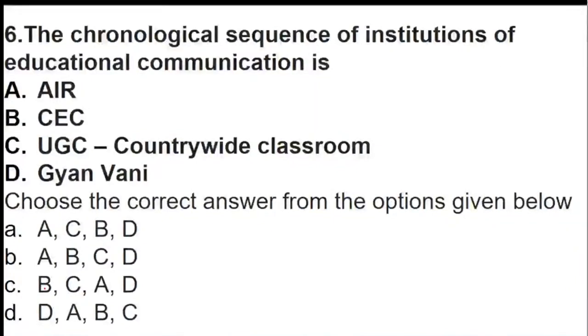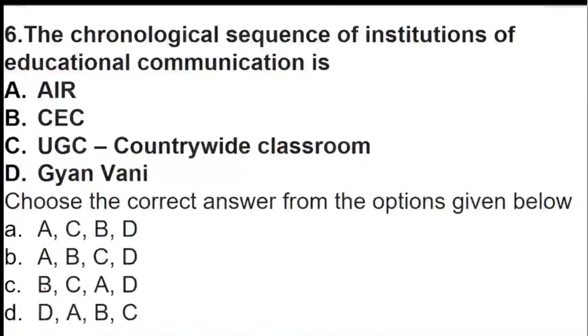Now we have a chronological order of institutions of educational communication. So that is AIR, CEC, UGC, Ganvani. I have purposely not written the full form so that you can do a little bit of brainstorming. So basically, what is the chronological sequence? They have given the options also.